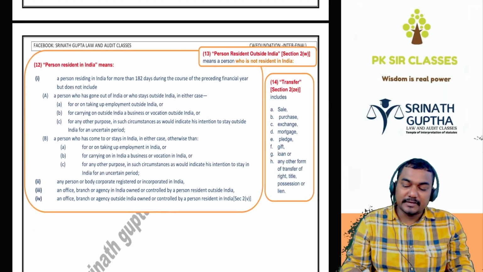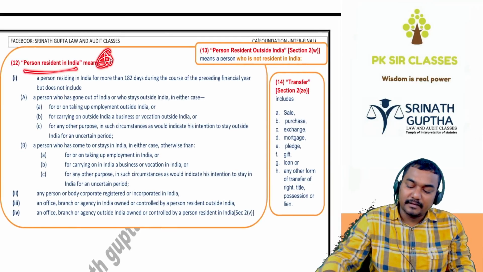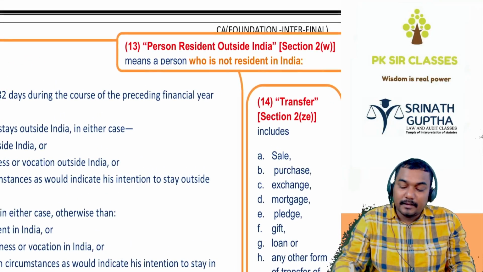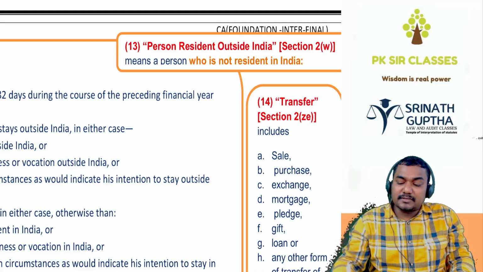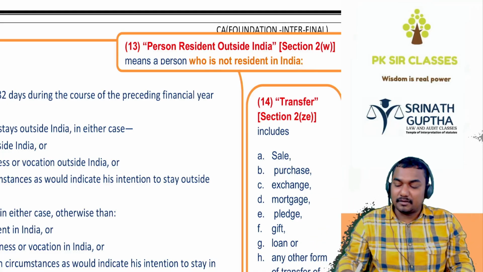Next, this one is very important. Person resident in India देखेंगे बेटा. Next, person resident outside India ये देखेंगे बेटा. Person resident outside India means who is not a resident in India. बाहर वाले को बोलते हैं person resident outside India.